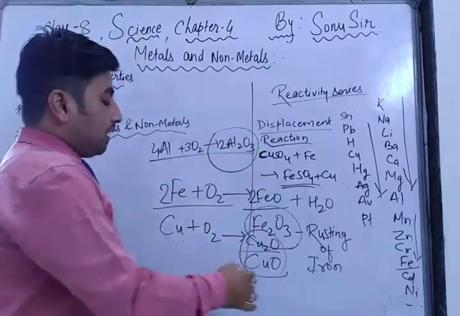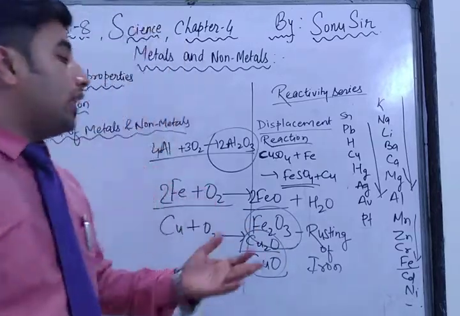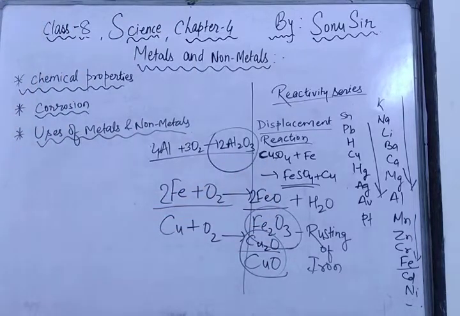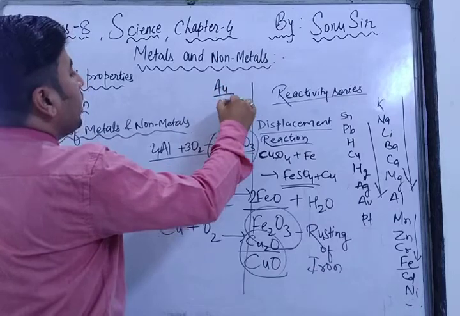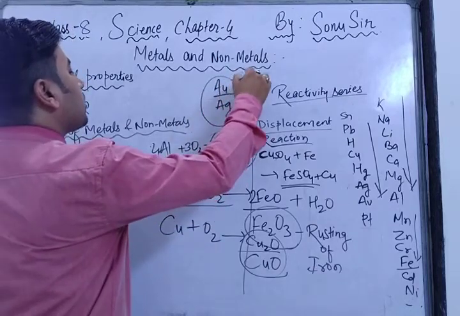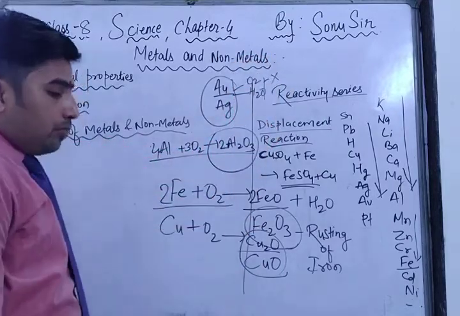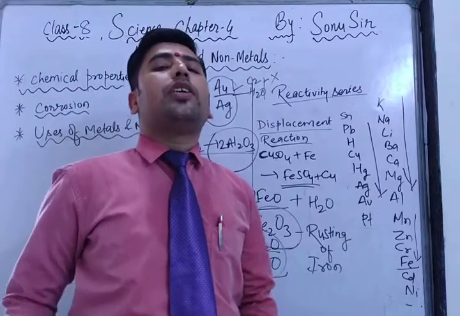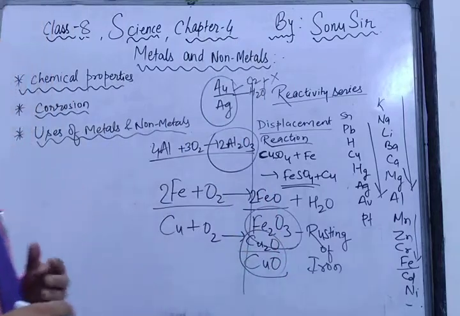Some metals are protected from corrosion, but some metals, when they react with water and oxygen both, get corroded, as I talked about with iron. Okay, so this was the corrosion of metals. Gold and platinum do not corrode. Remember, dear students, there are two main metals, gold, that is Au, aurum, and silver, Ag. These two metals, even when exposed to oxygen and water, are not corroded. Why? Because they are non-reactive with oxygen, that is, with oxides, air or water. So this was the theory of corrosion.